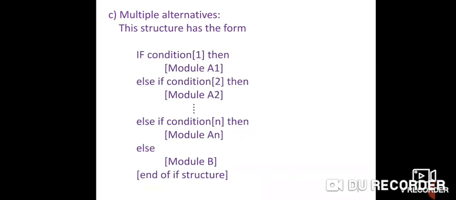Now next is multiple alternatives. In multiple alternatives, more than one condition is checked. This is the form. If condition 1 is true, then module A1 is executed. If condition 1 is false, then control goes to condition 2. See here.